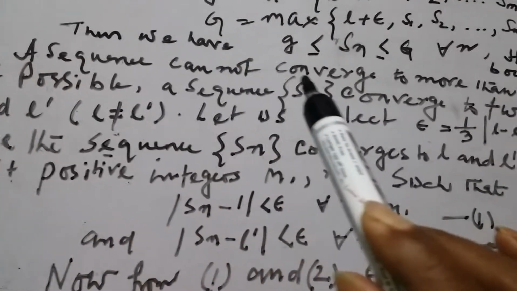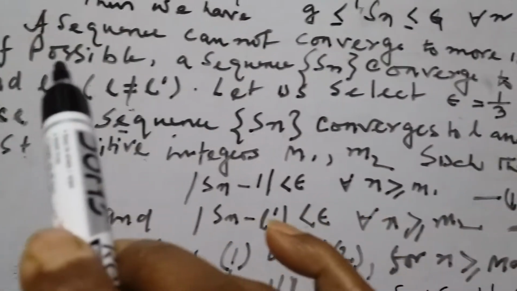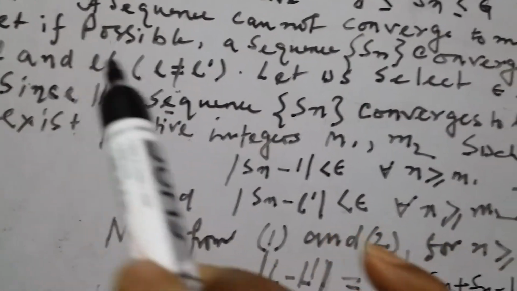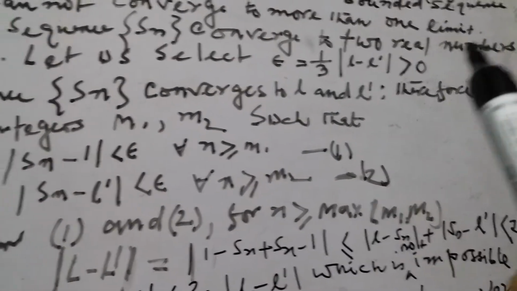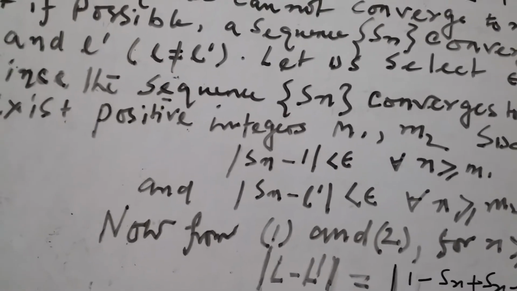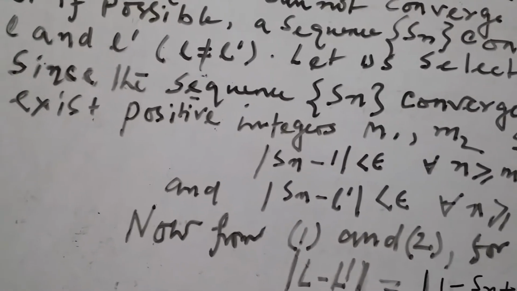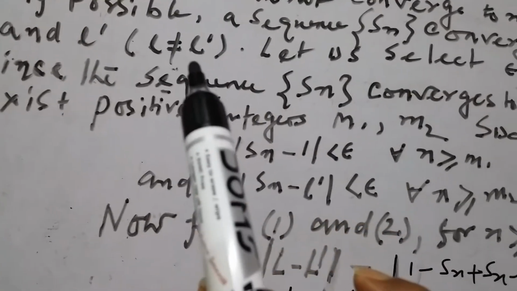And second, a sequence cannot converge to more than one limit. If possible, let a sequence Sn converge to two real numbers, L and L dash, where L is not equal to L dash.